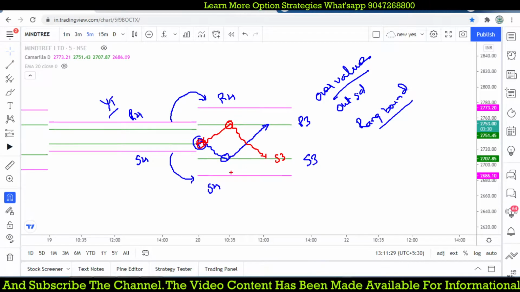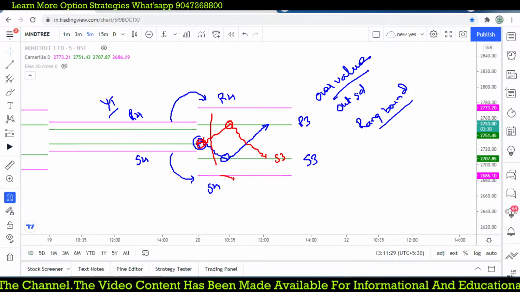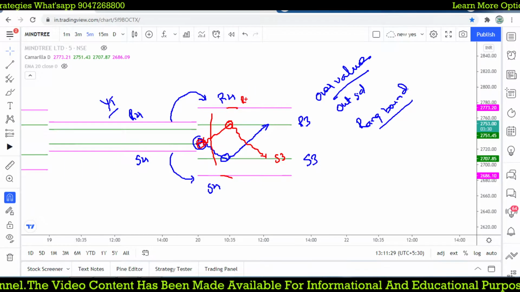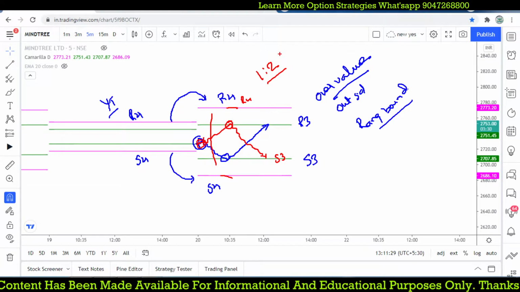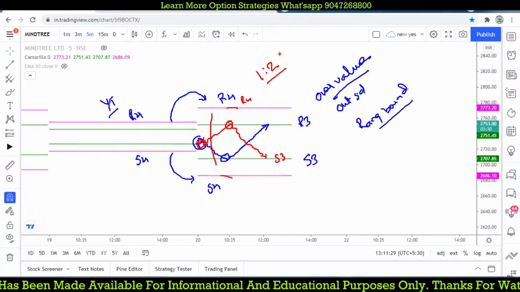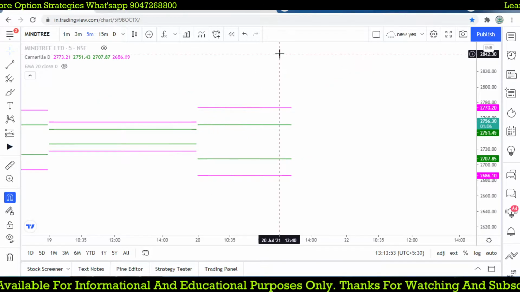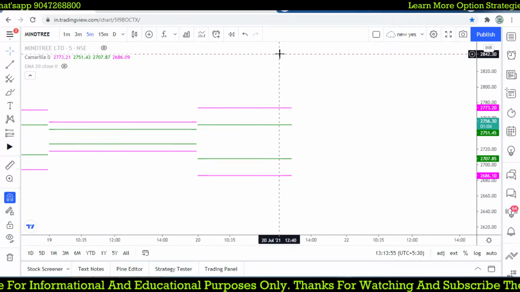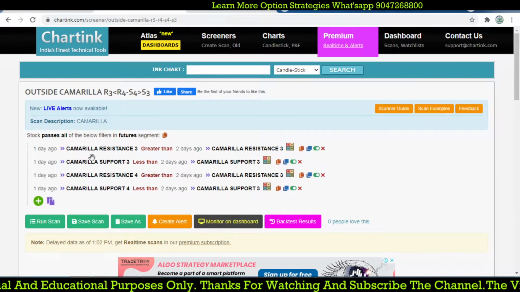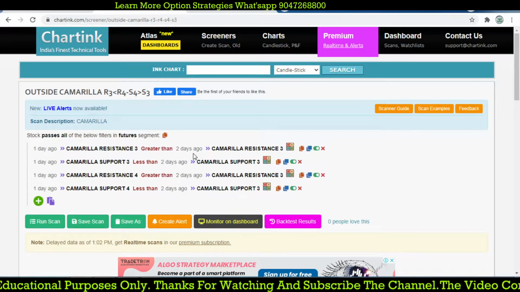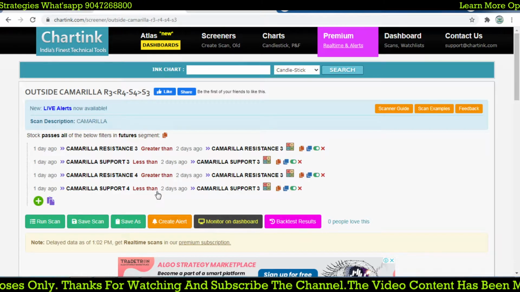What trades are you taking? Buy trade at S3 with S4 as our stop loss, and sell trade at R3 with R4 as our stop loss. The default is a 1:2 risk reward ratio. That gives you a clear idea of how we can make intraday opportunities at the lower level as well as the higher level. Using the charting scanner, we have created a scanner with 1 day ago Camarilla resistance 3 greater than 2 days ago Camarilla resistance 3, like that.